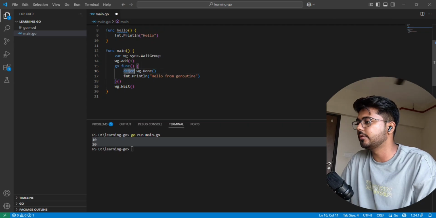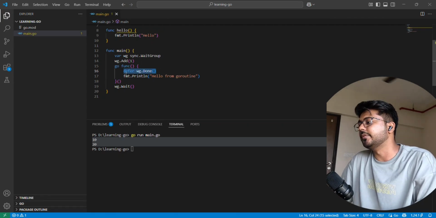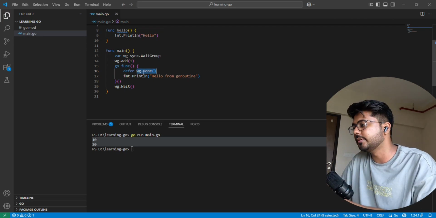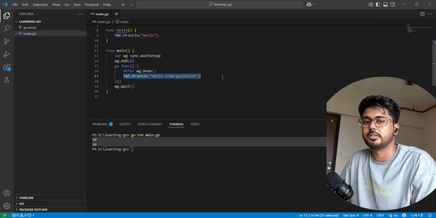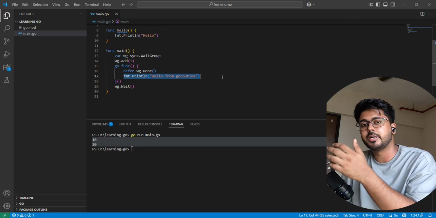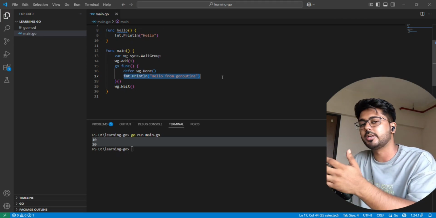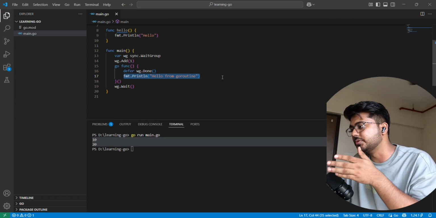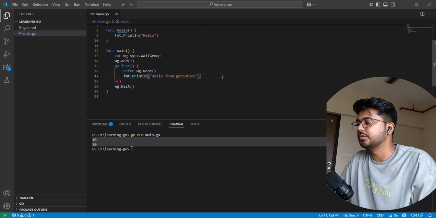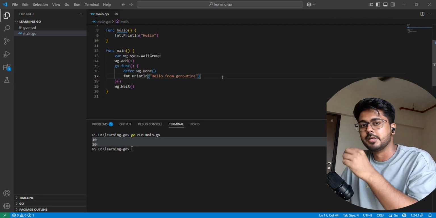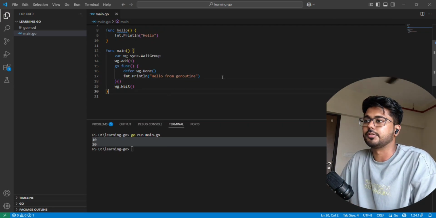I am adding it as a deferred statement because I want done to always be executed at the end of the function execution. That is a good practice, so prefer writing those things into a defer so that you do not miss the done functionality, otherwise it can cause problems.